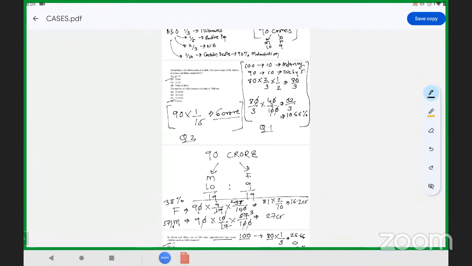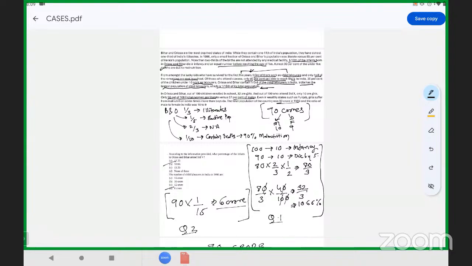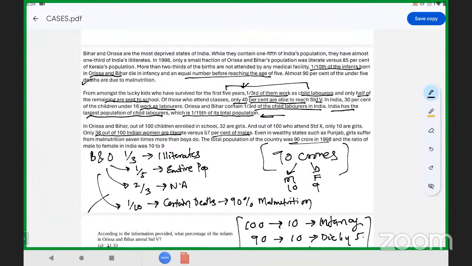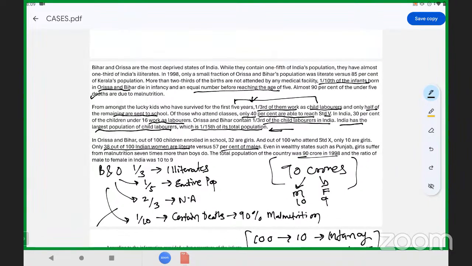So this was case one. You have to read the data, then interpret it. Now let us revise it. Firstly, we'll focus on the main key points necessary to solve it. This information was based on Bihar and Orissa.